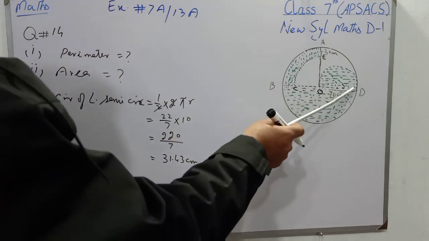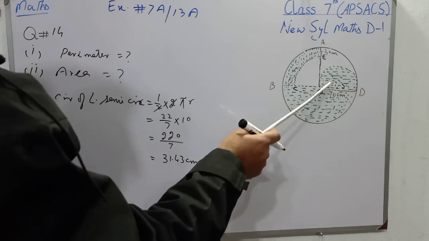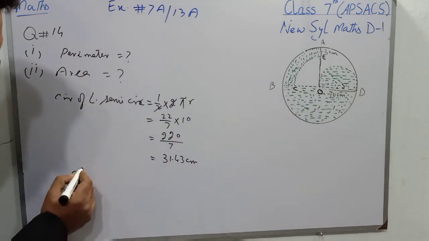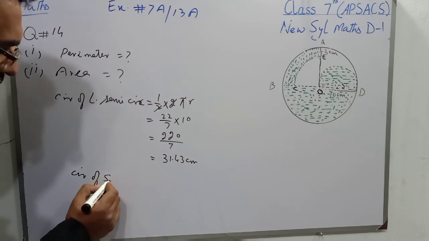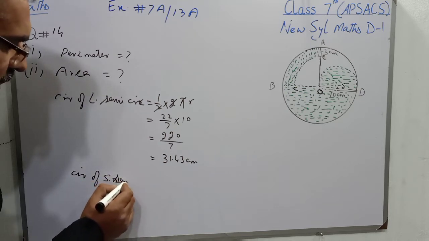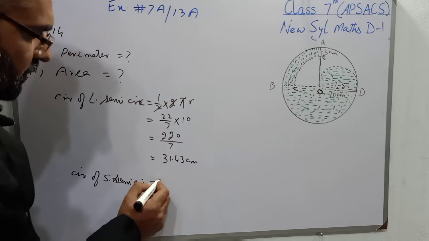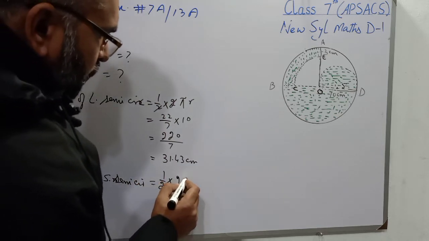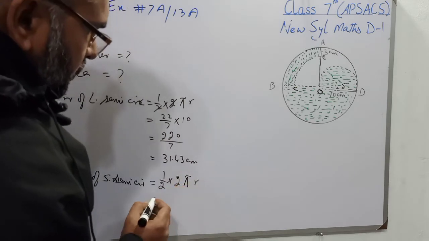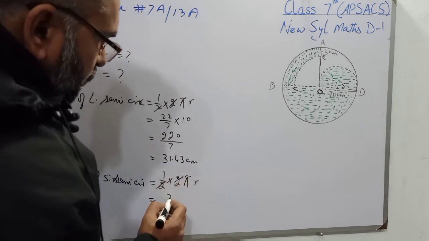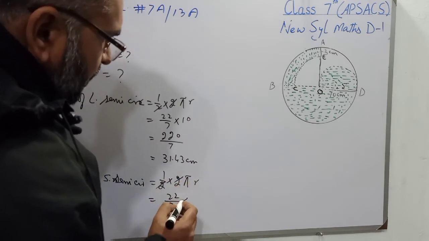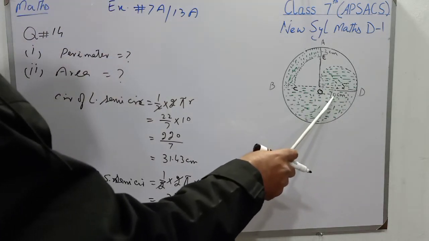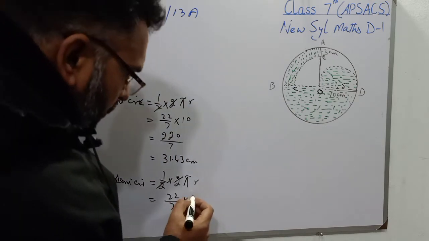Now students, I will find the circumference of small semicircle whose radius is 5. So I will write circumference of small semicircle, and that will be 1 over 2 multiplied by 2 pi r. So 2 will be cancelled to 2, 22 over 7 multiplied by r, and r for the semicircle is 10 over 2.